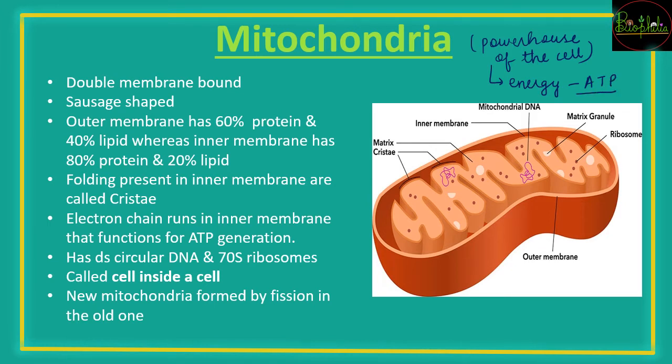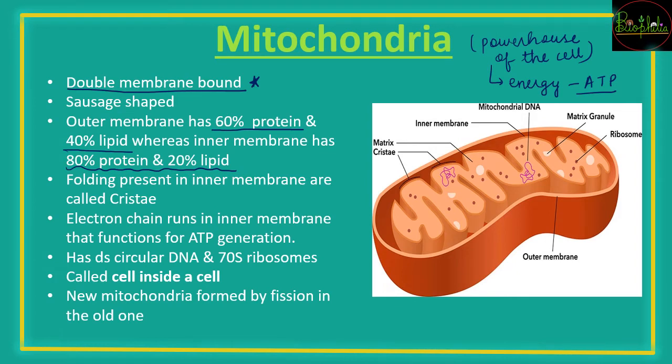So it is double membrane bound. Again, this is an important question. It is double membrane. The previous ones that we studied were single membrane. It is a sausage shaped cell organelle which has an outer membrane and an inner membrane. The outer membrane has 60% protein and 40% lipids, whereas the inner membrane has 80% protein and 20% lipids. So this composition needs to be remembered: which has more protein and which has less.